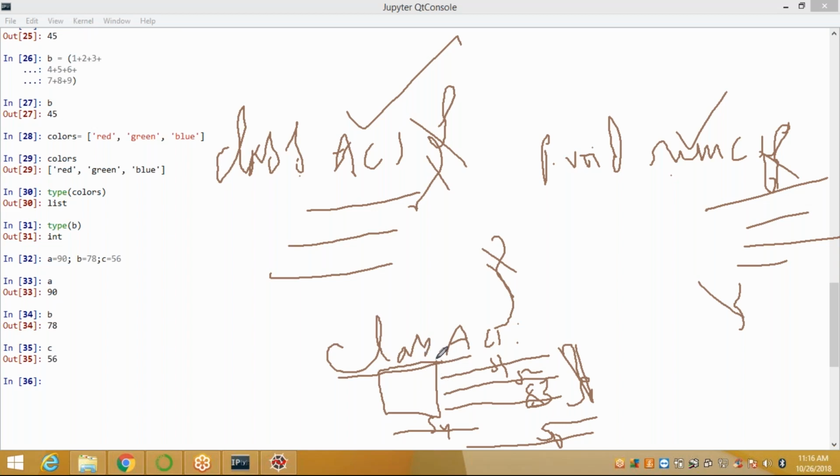The amount of indentation is up to you, but it must be consistent throughout the block. Generally we take 4 spaces or a tab space here. Next, I want to define one example.